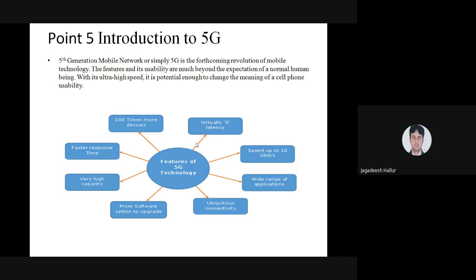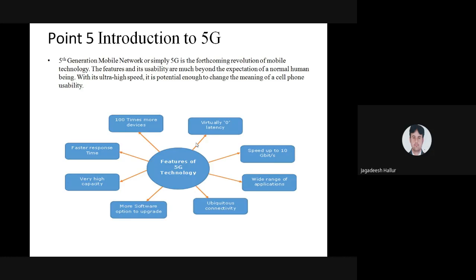Connectivity is good, ubiquitous. Ubiquitous connectivity is nothing but the connectivity of this fifth generation is very high, very good. Upgradation of the software is required for this fifth generation.